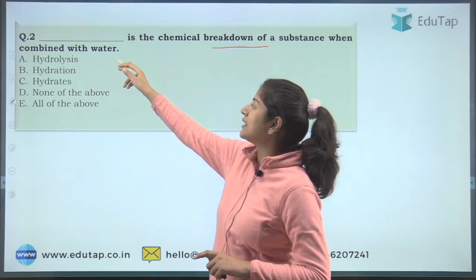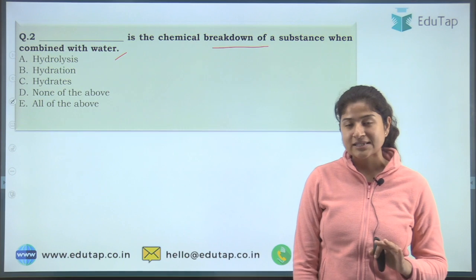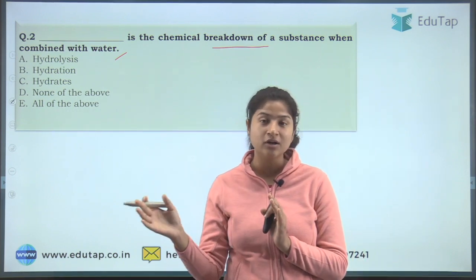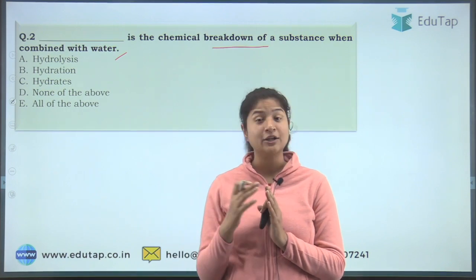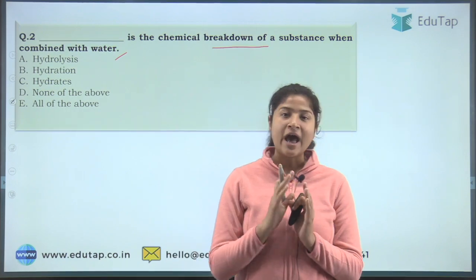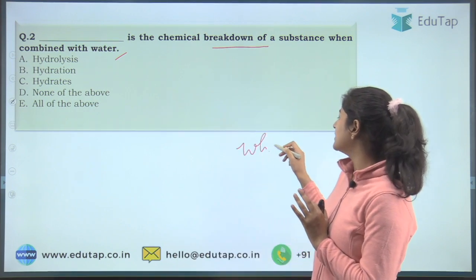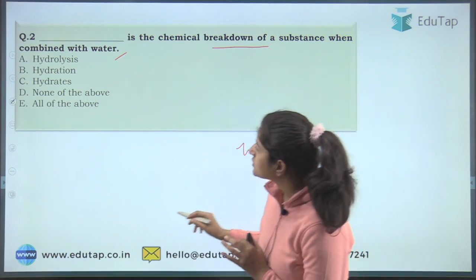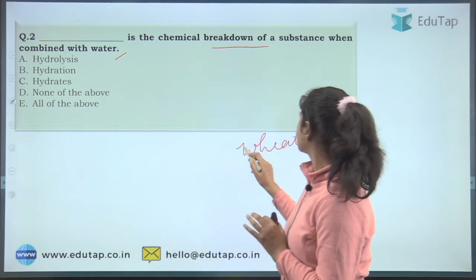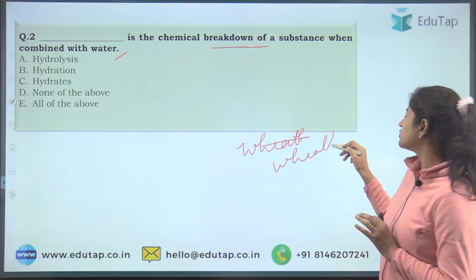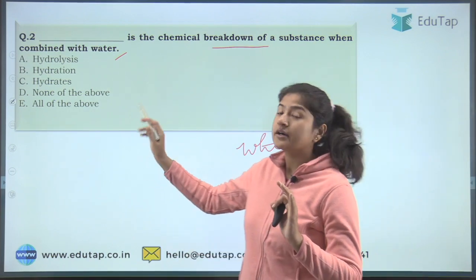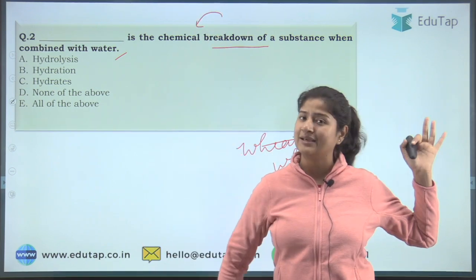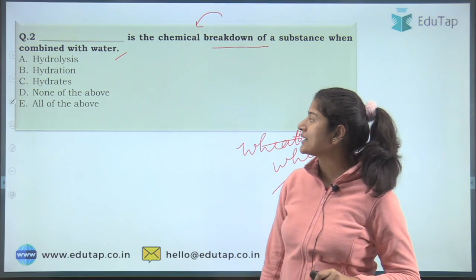So what does it mean? Basically, what I am trying to do here is touch all the topics in that particular chapter that you should know. Here I have touched this particular topic related to weathering. You should be aware of this and study it. Here I have touched chemical weathering, but you should be aware of physical, chemical and all the forms. So here the correct answer is hydrolysis.